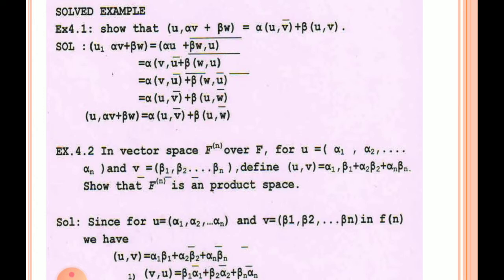Then we shall see the norm of a vector space.